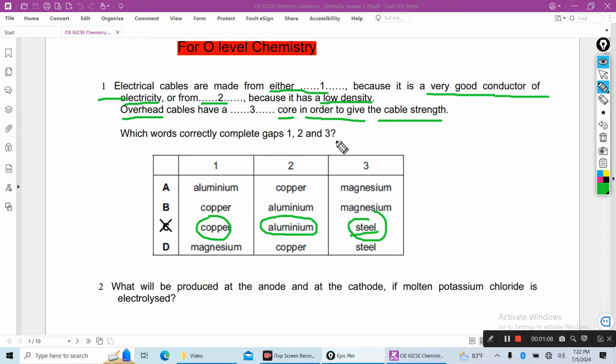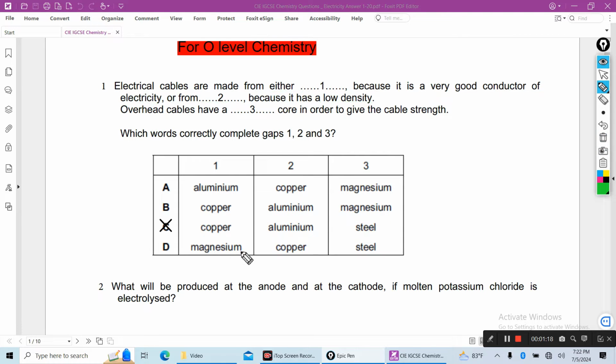Steel is used to strengthen the cable, to make the cable strong. So C is the right answer. And B is also right in the first part, copper, aluminium, but number 3 is wrong, not magnesium. Magnesium is soft. If you use magnesium, the cable will not be strong. So C is the correct answer.